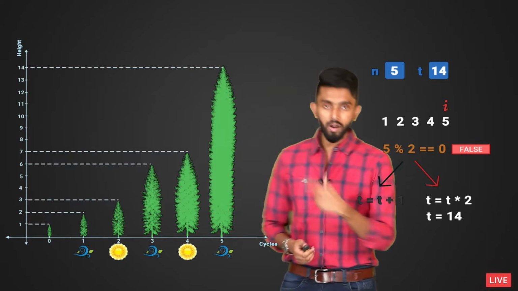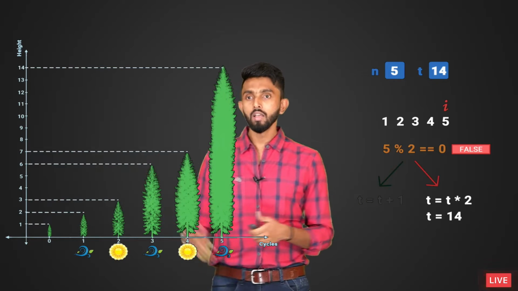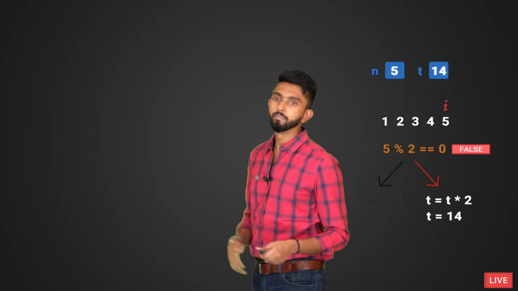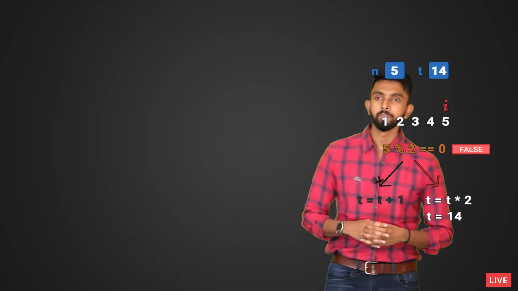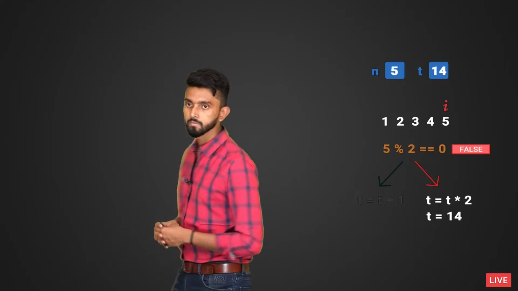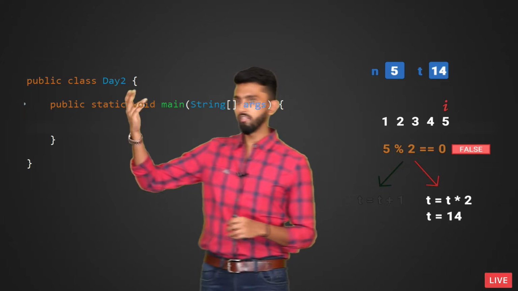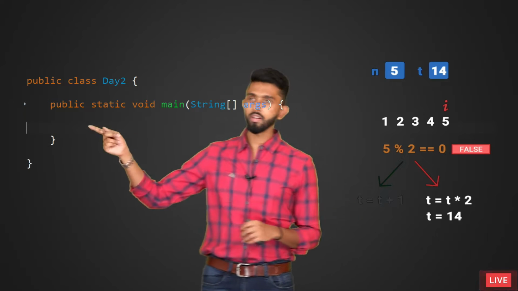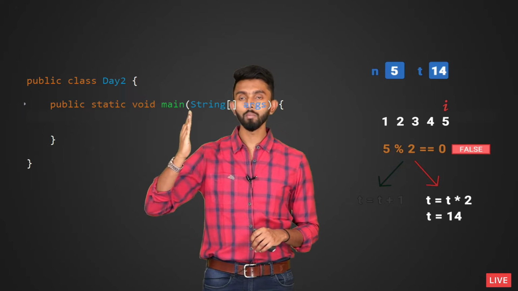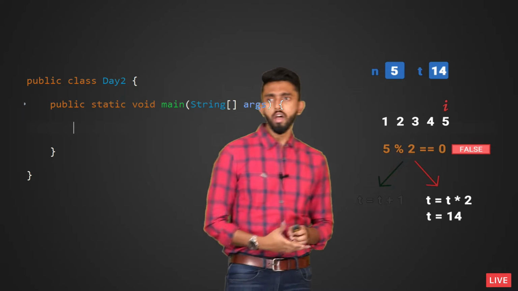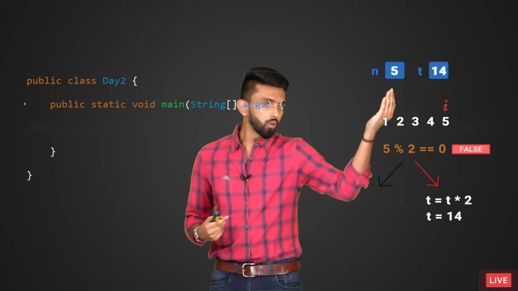Anyways, let us go and write this as code. But before we write this as code, let me bring up my editor. In my editor, I have a class called Day2. Inside this is my main method. I hope everybody went to the LMS and checked why in Java we write the main method the way we write it. Press enter.